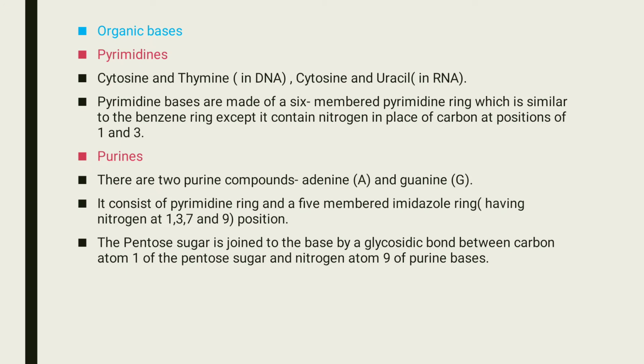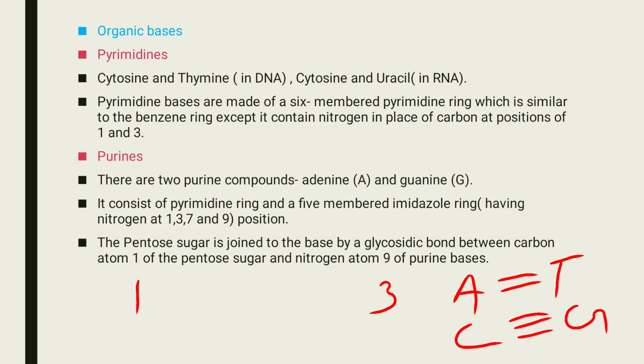In the case of pyrimidine, it is carbon atom 1 and nitrogen atom 3 of the pyrimidine ring. And the purine pyrimidine bond: adenine always forms a bond with thymine and cytosine always forms a bond with guanine. The adenine thymine bond is a double bond and the cytosine guanine bond is a triple bond.